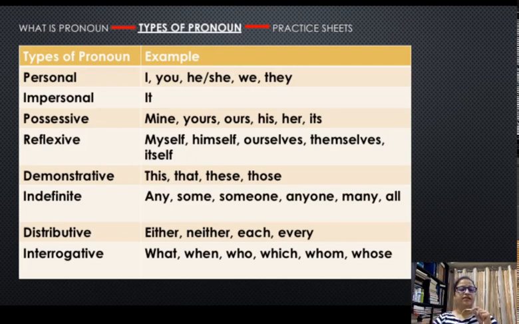Now the next category is demonstrative. This, that, these, those. They demonstrate or point out specific objects. This book or that book. These books, those books. This and that stand for singular items, and these and those stand for plural items. They are mainly used for indicating things. So this is my chair, that is your chair. These are our books and those are your books.